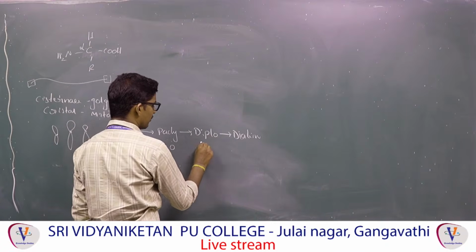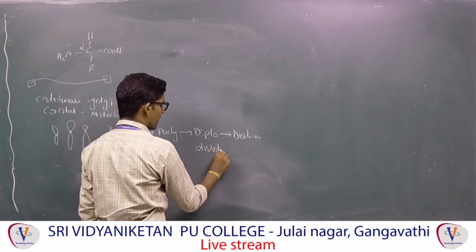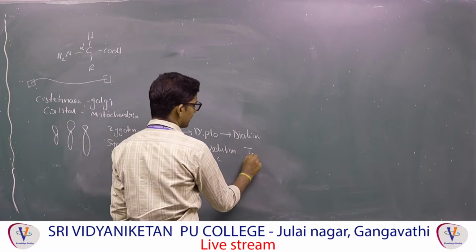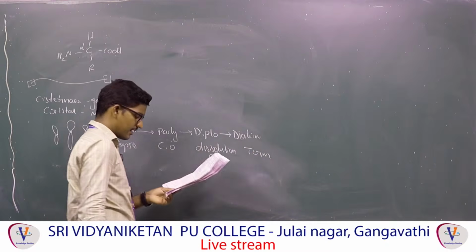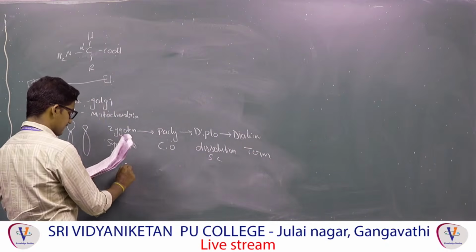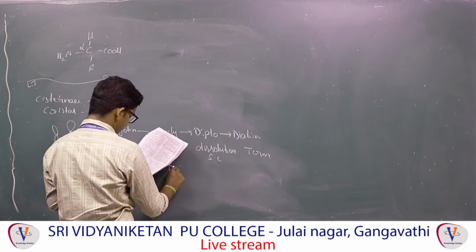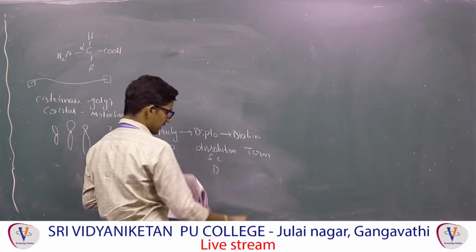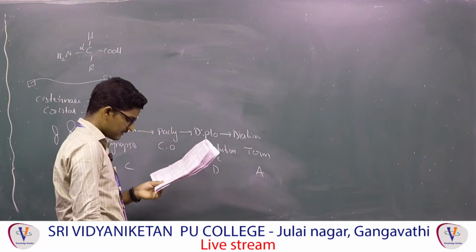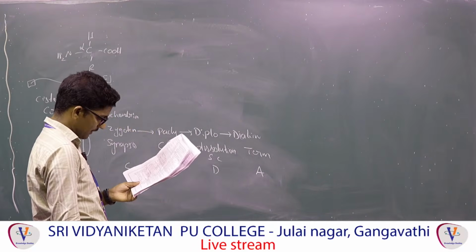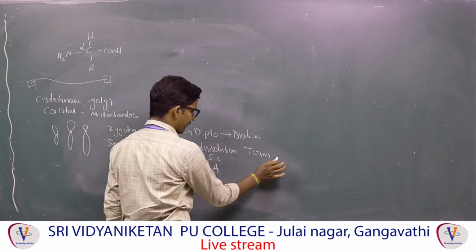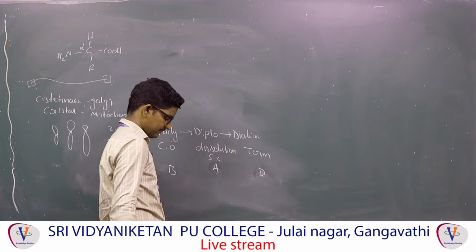In diplotene, dissolution of the synaptonemal complex will happen. And in diakinesis, terminalization will happen. So as per this: synapsis C, crossing over B, separation of homologous chromosomes D, terminalization A. C, B, no, separation they are saying of homologous chromosomes, okay, complete separation will happen in the fourth one, D. That is the thing.